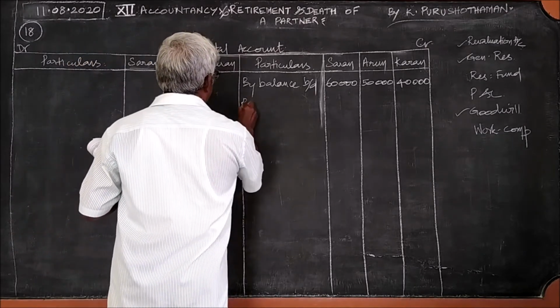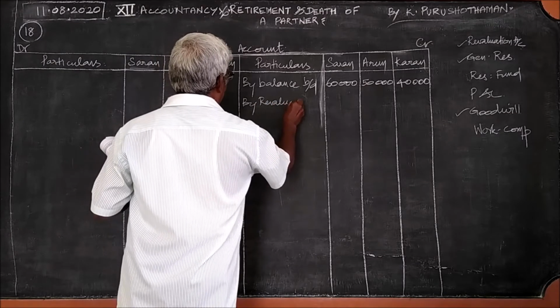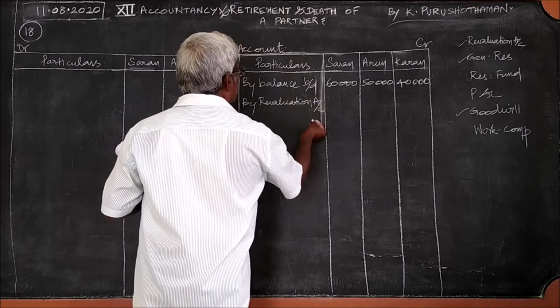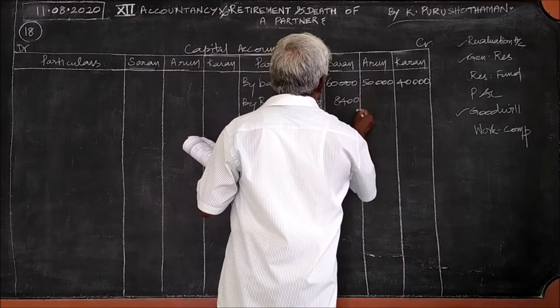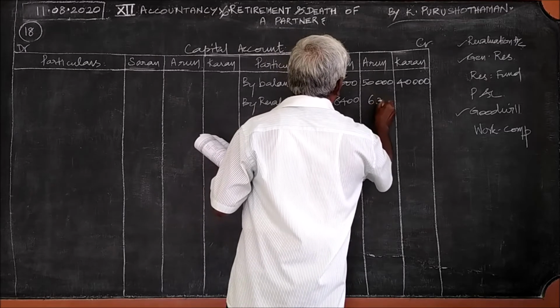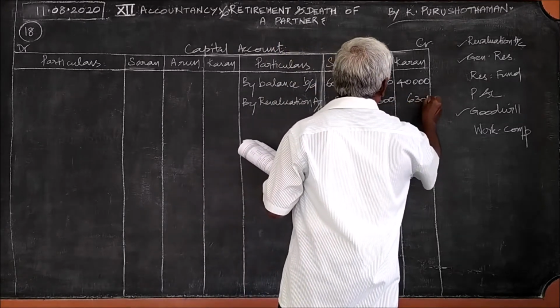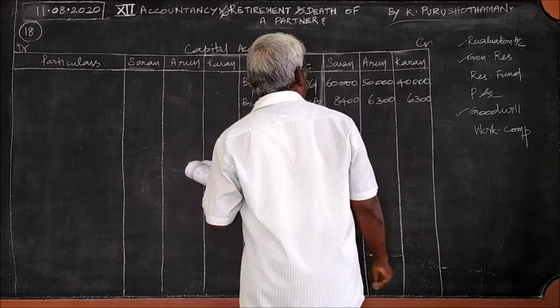Since this is profit by revaluation account, that we have calculated already, 8,400, 6,300 and 6,300 we should write. This is the revaluation profit.